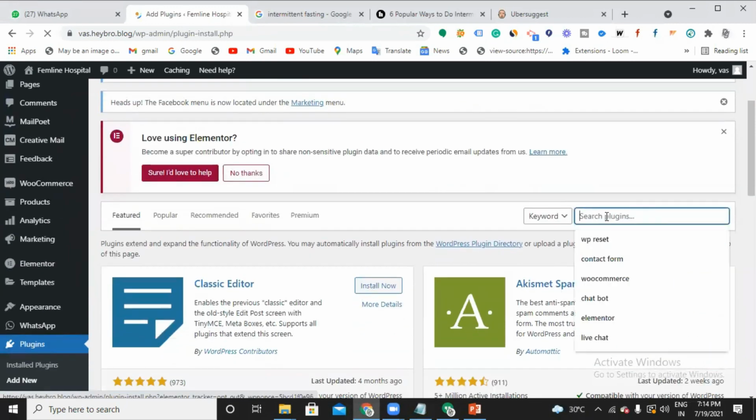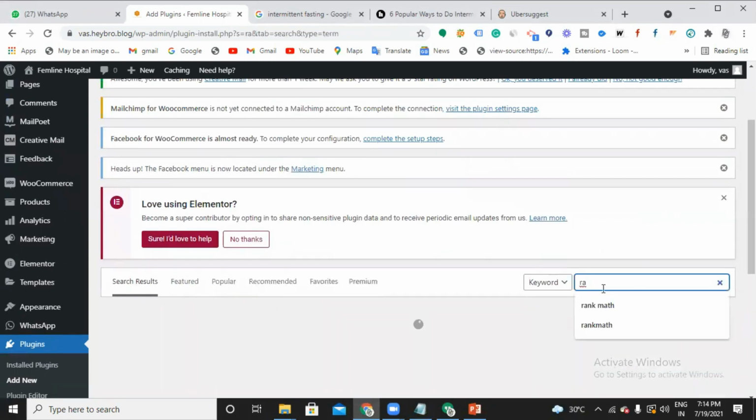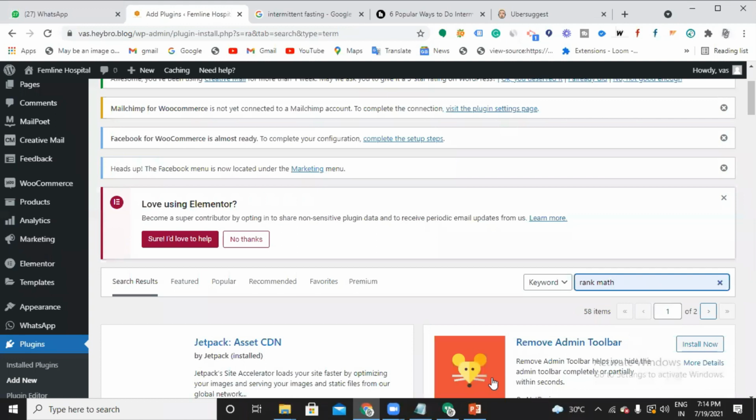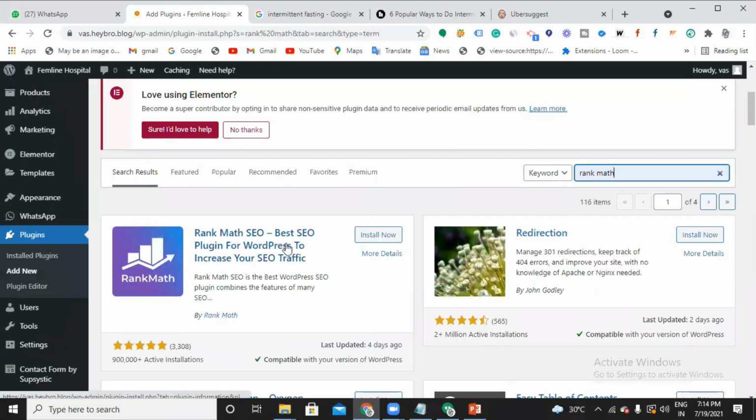So search for Rank Math here. This is the plugin. Install now, then activate.